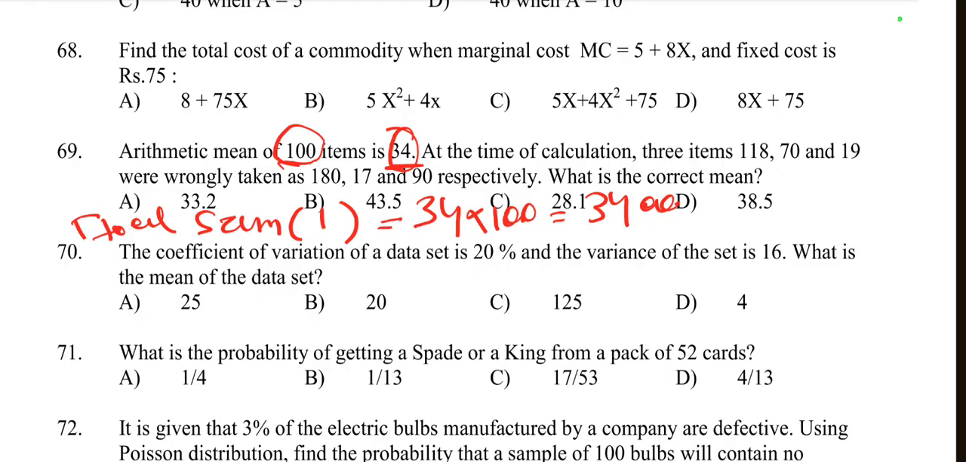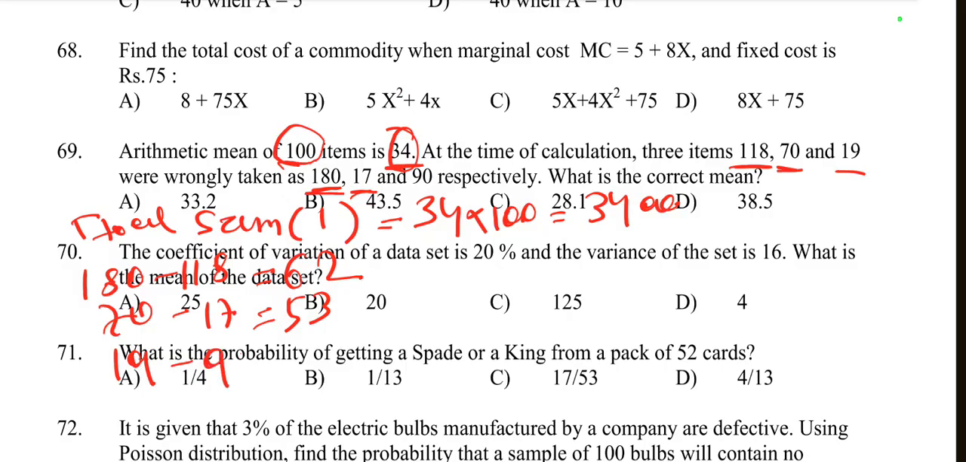Then find the difference due to errors. 118 was written as 180, so 180 minus 118 is 62. Then 70 was taken as 17, so 70 minus 17 is 53. Then the third one, 19 minus 90, is minus 71. Yes, minus 71.